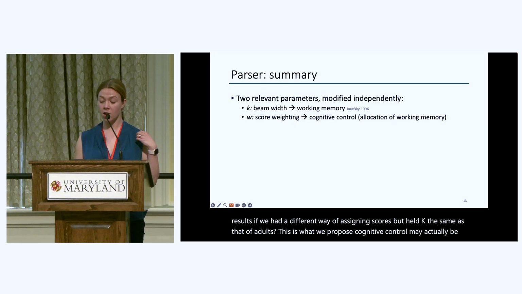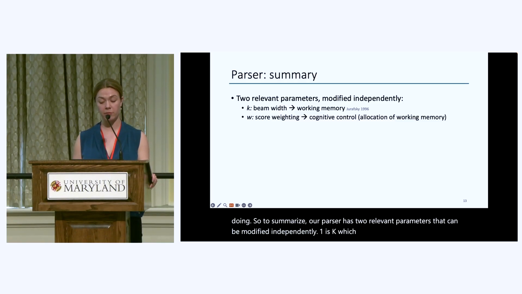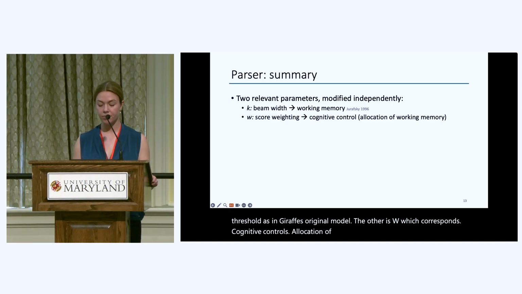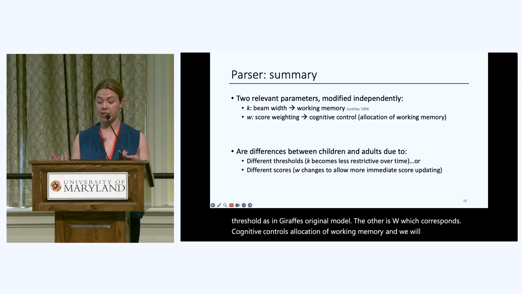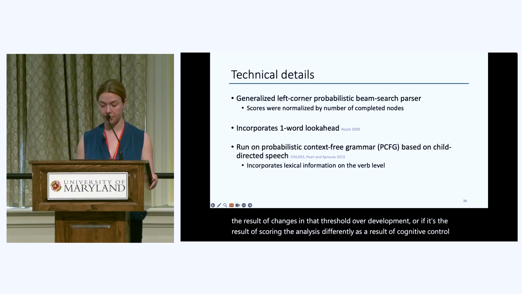So to summarize, our parser has two relevant parameters that can be modified independently. One is K, which corresponds to a working memory threshold, as in Jurafsky's original model. The other is W, which corresponds to cognitive control's allocation of working memory. And we will use this parser to tease apart whether differences in children's and adults' parsing are the result of changes in that threshold over development, or the result of scoring the analyses differently as a result of cognitive control impeding score updating.